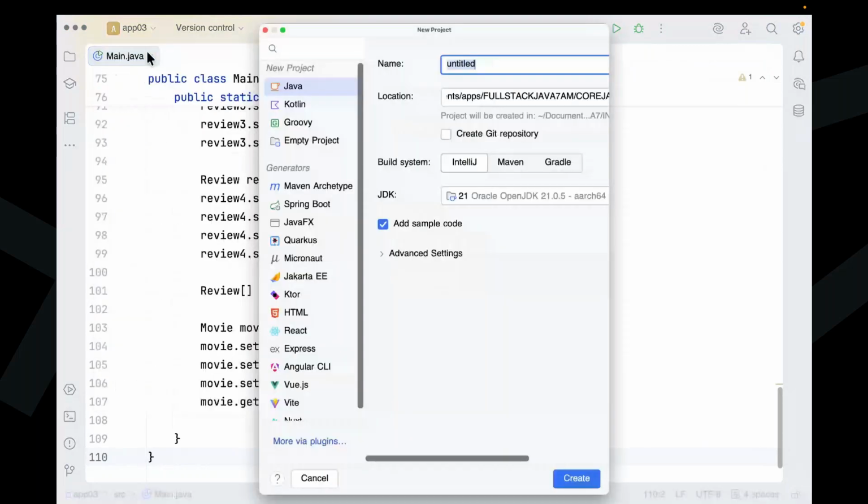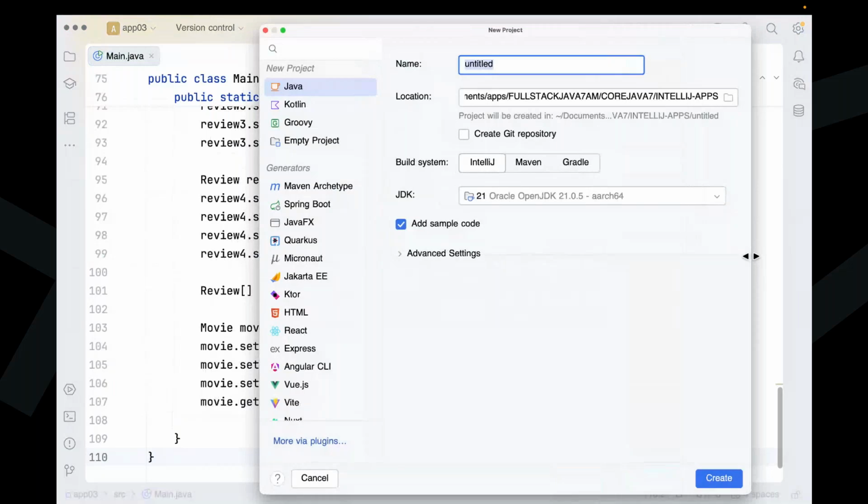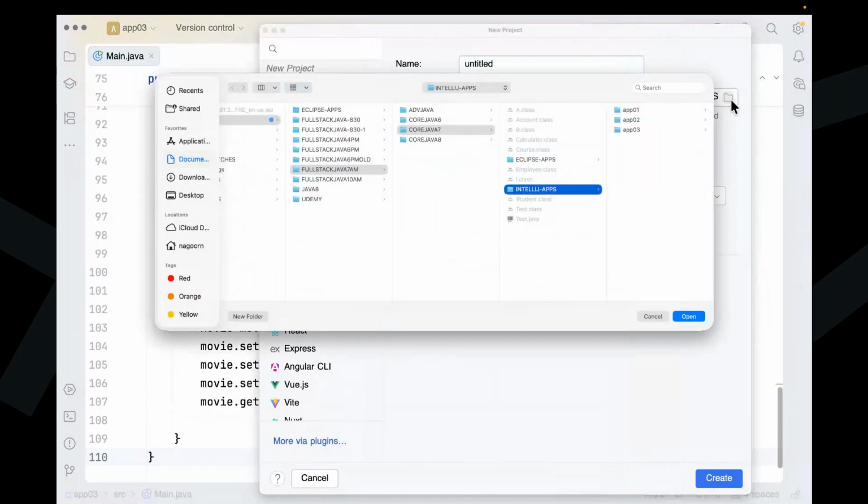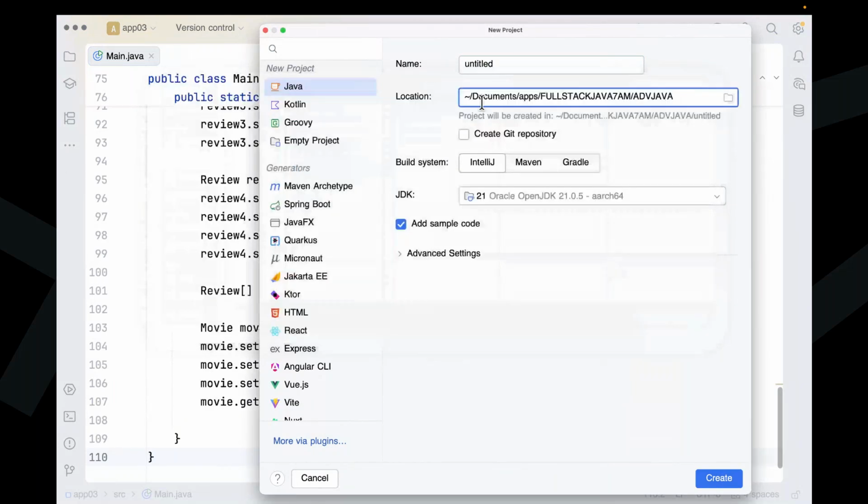A new Java project here I'm going to take. Right. Now let me create it.